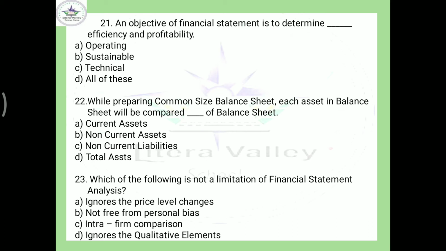Come to the next, 23. Which of the following is not a limitation of financial statement? Here all the things are given as a limitation except one, the option C, intra-firm comparison. Financial statement is also used to compare within the department. Intra-firm means within the firm. So different departments are there, and to compare how the different departments have earned profit, financial statements are utilized. So here the option should be C.